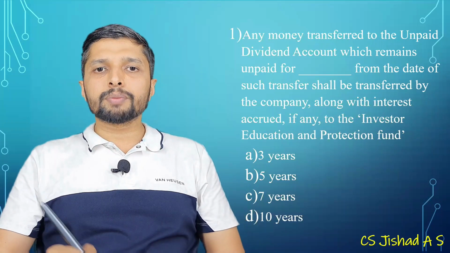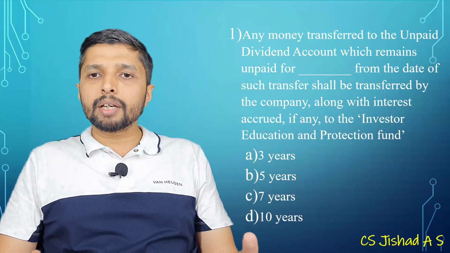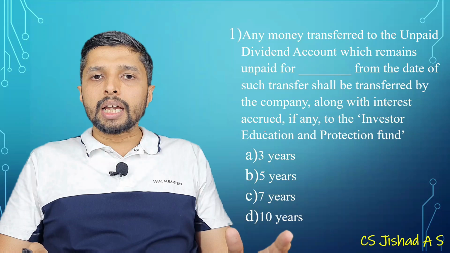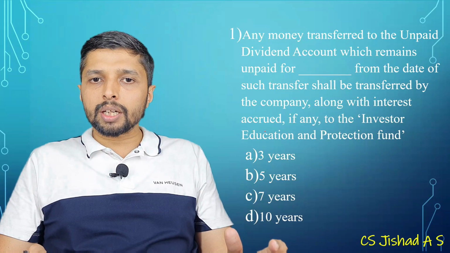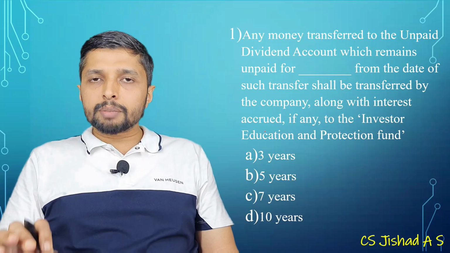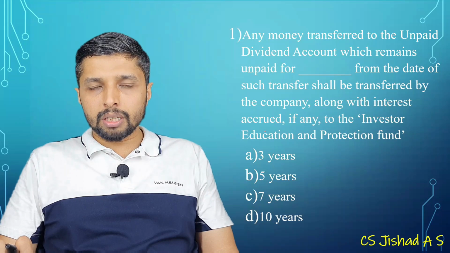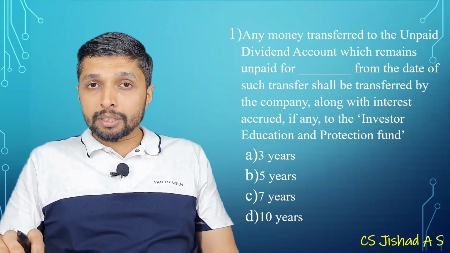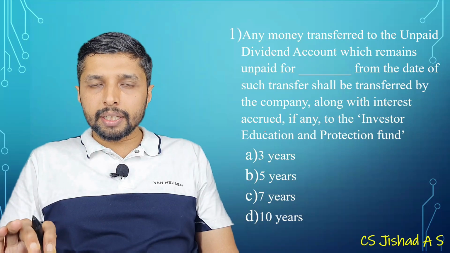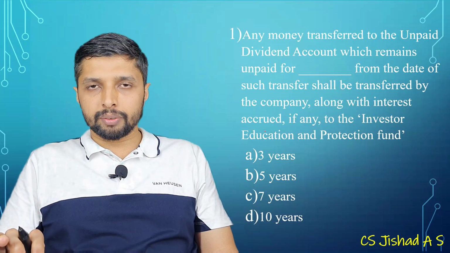Any money transferred to unpaid dividend account UDA which remains unpaid for dash from the date of such transfer shall be transferred by the company along with interest accrued if any to the IEPF, Investor Education and Protection Fund. So this provision is basically related to section 124 of Companies Act 2013. We know that as per section 127, if a company is declaring dividend, the amount of dividend is to be paid within 30 days of declaration.